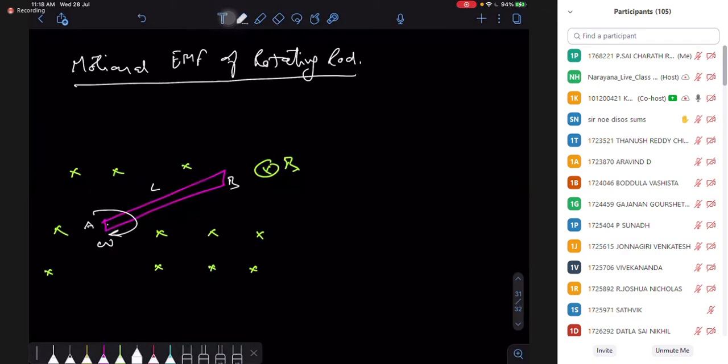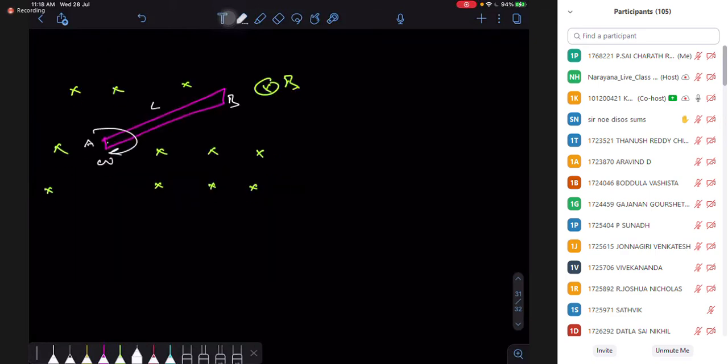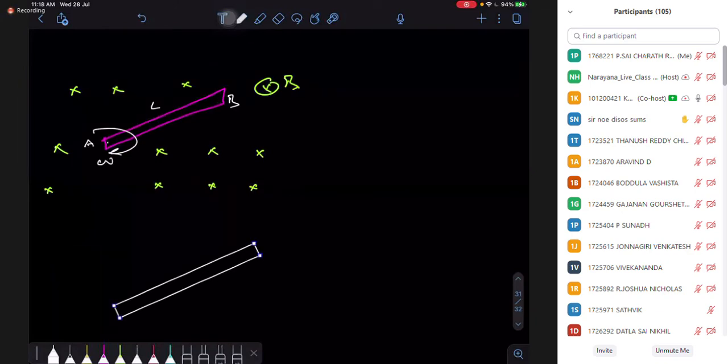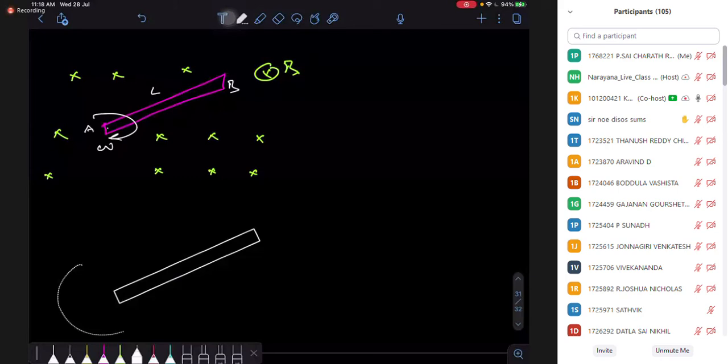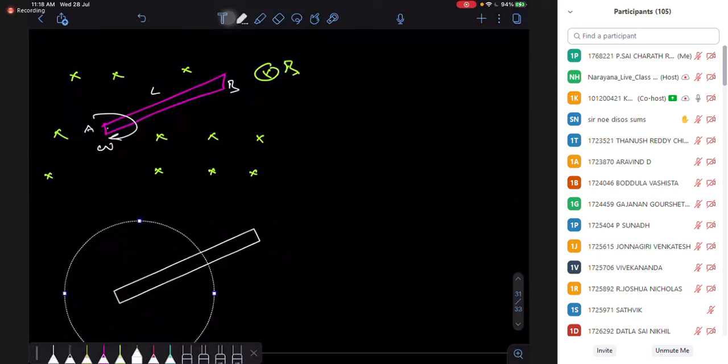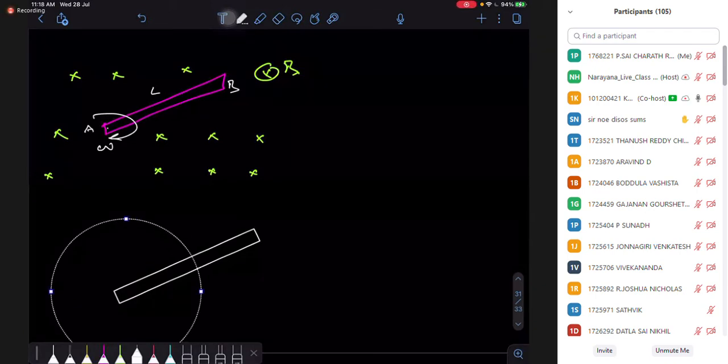The reason is simple. Every point in this rod is going to have velocity, right? If you take any point, it's going to have velocity. Let me consider some point.